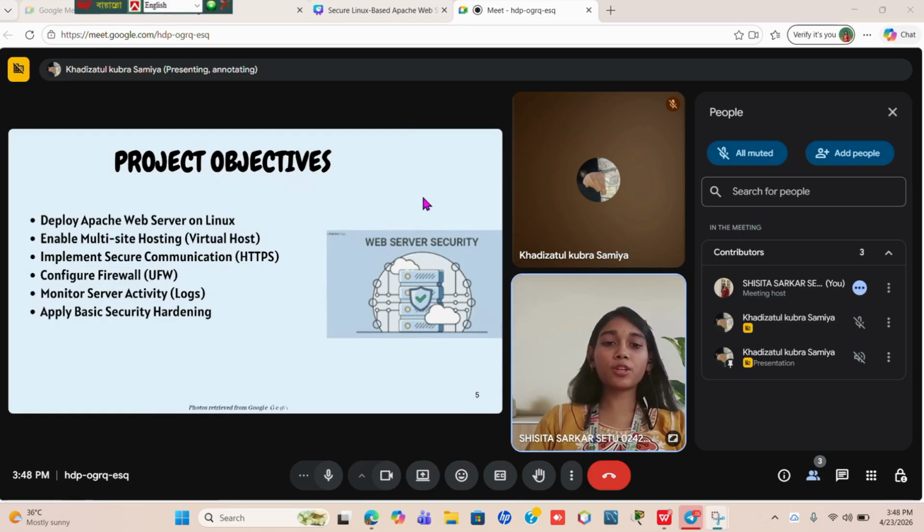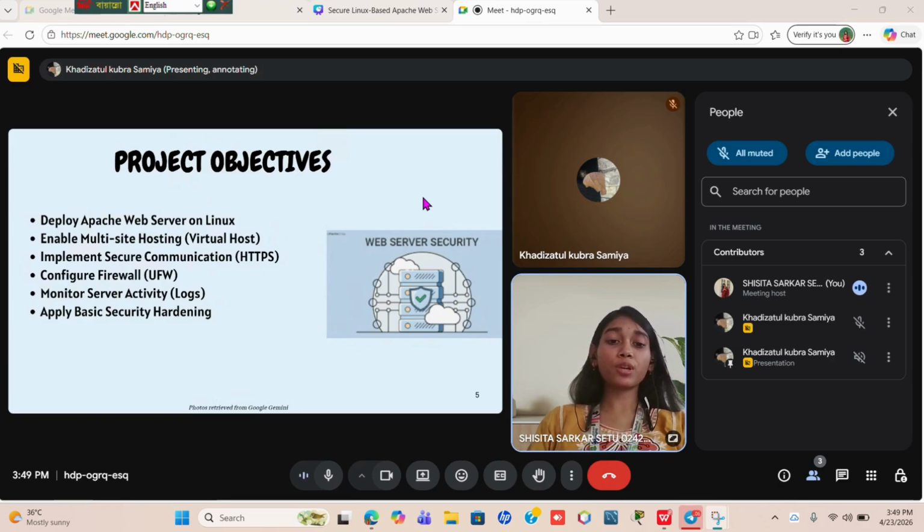Project objectives. Our main objective is to design and implement a secure and efficient web server environment. First, we deployed an Apache web server on a Linux-based system to host web content. Then we enabled virtual hosting, which allows multiple websites to run on a single physical server.